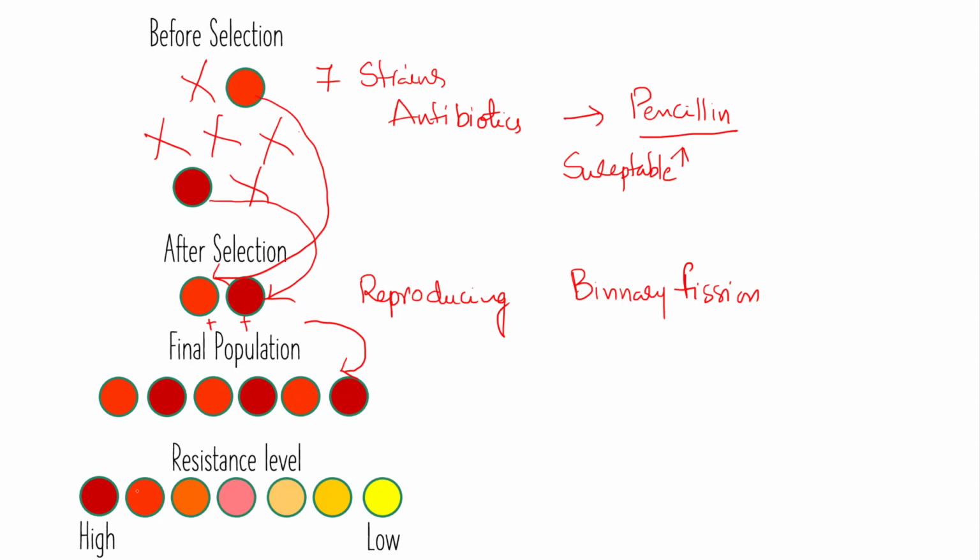When we talk about the resistance, this is the high level of resistance, and gradually the resistance level decreases to yellow. Yellow is the low level of resistance in the bacteria. So accordingly, natural selection is operating here. Basically, how do these populations get variations? Now here is a question: out of 7, why have only these 2 been selected, and why have the rest of the 5 been eliminated? In nature we know that organisms get variation